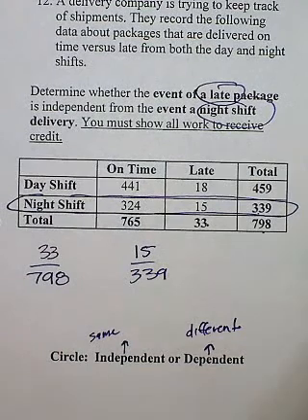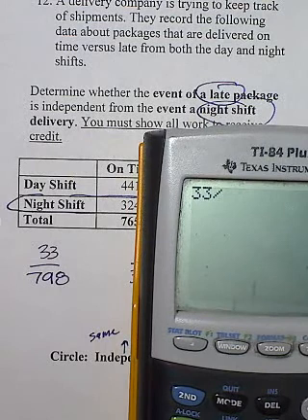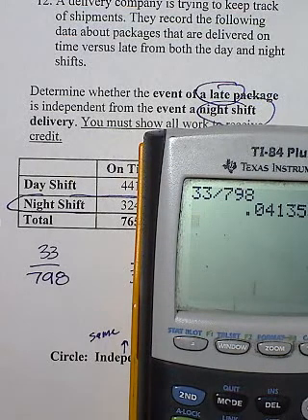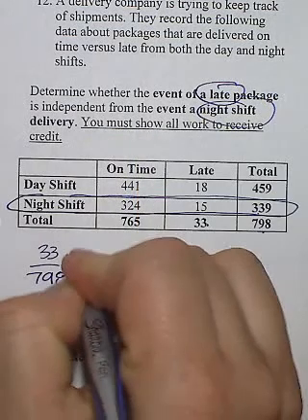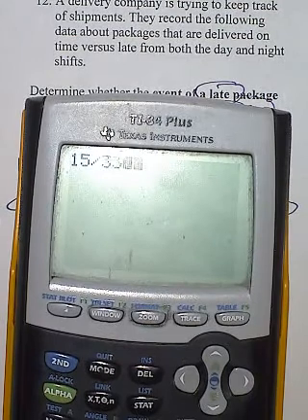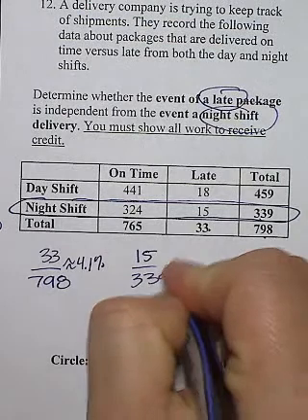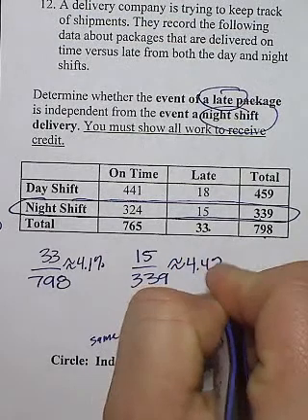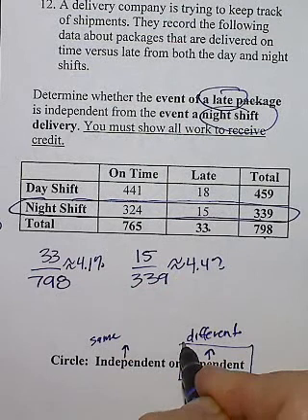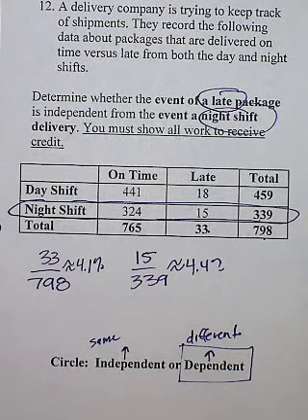Okay, let's figure out the percentages. 33 divided by 798 is approximately 4.1%. 15 divided by 339 is approximately 4.4%. So although they are close, because these are not exactly the same, we can assume they are dependent, which means there is something that links a package coming late with the fact that it was delivered during the night shift.